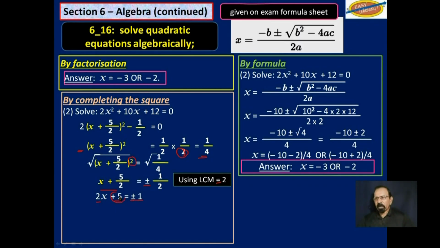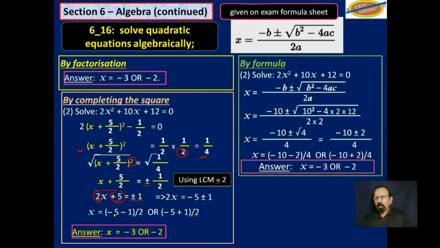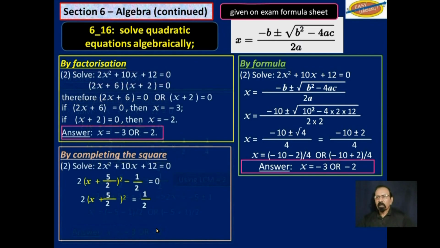So we remove the 5 and then we remove the 2. So we find that x is equal to, when you work this out, negative 5 minus 1 is negative 6 divided by 2, which would give us negative 3. And negative 5 plus 1 is negative 4 divided by 2, which is equal to negative 2.